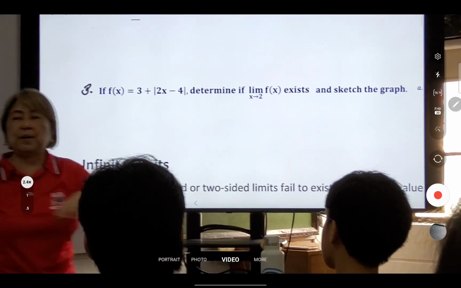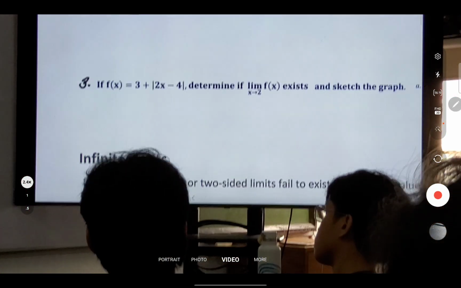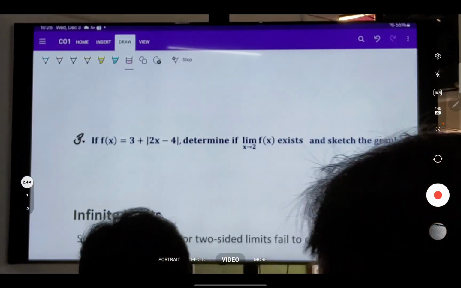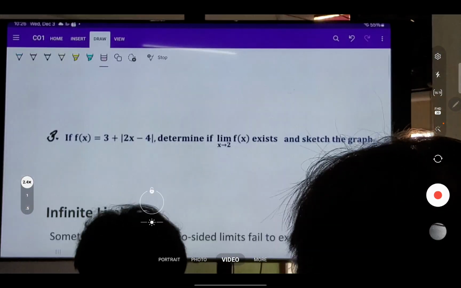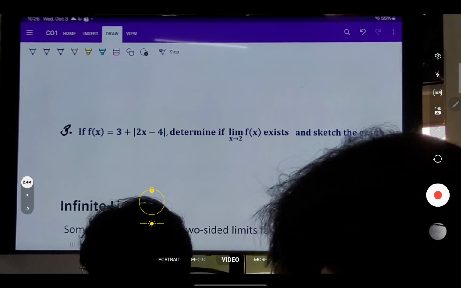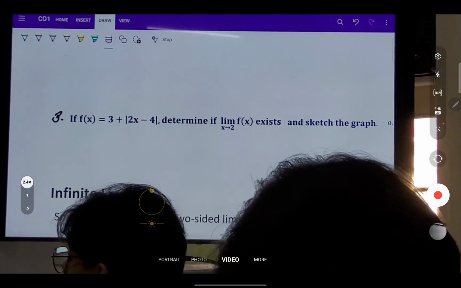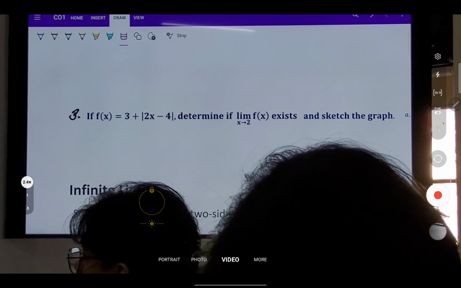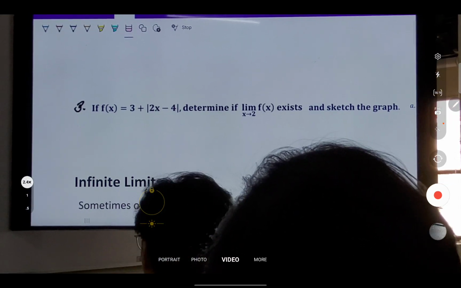So, ano unang gagawin? We find the limit of the function coming from the right of 2. Ano yung letter A?